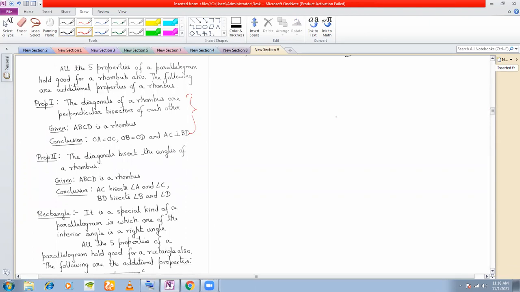Next property, and also an important property, is that the diagonals of a rhombus will bisect the interior angles of the rhombus. That means if I have these two as my diagonals of the rhombus, then these will bisect the interior angles of the rhombus. That means this angle here must be equal to this angle here. This angle here must be equal to this angle here.